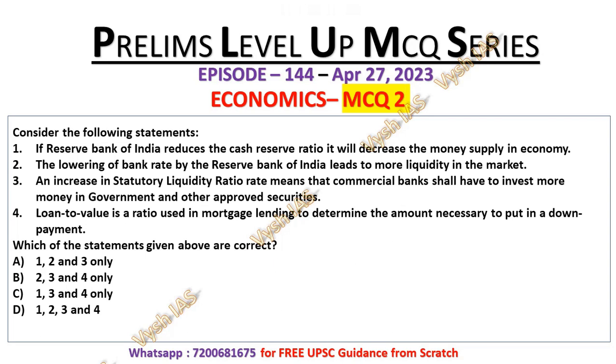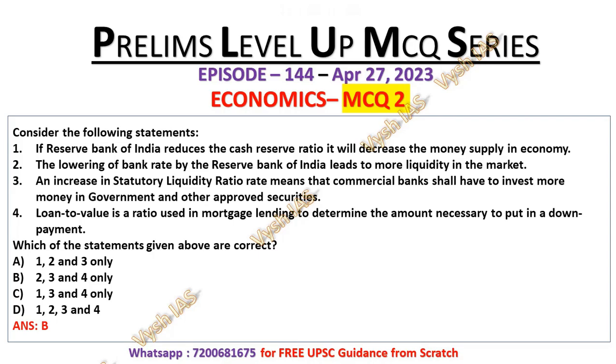Try to answer this question. Its correct answer will be option B, which means that except statement number 1, all other statements are correct.